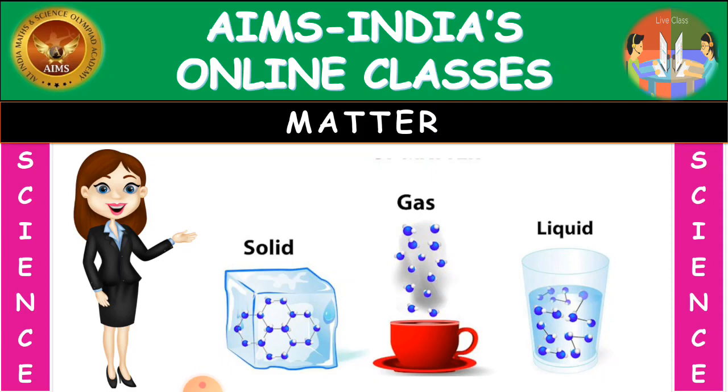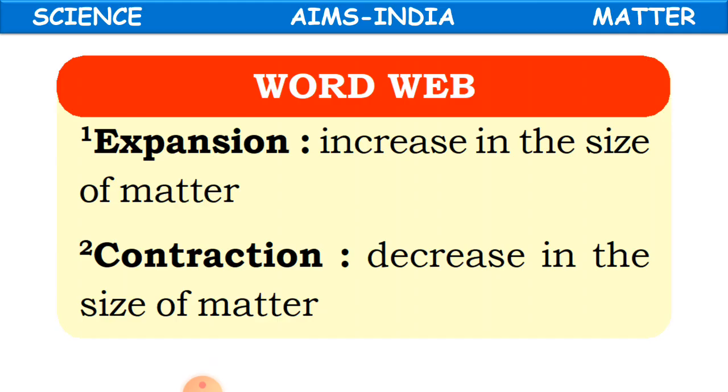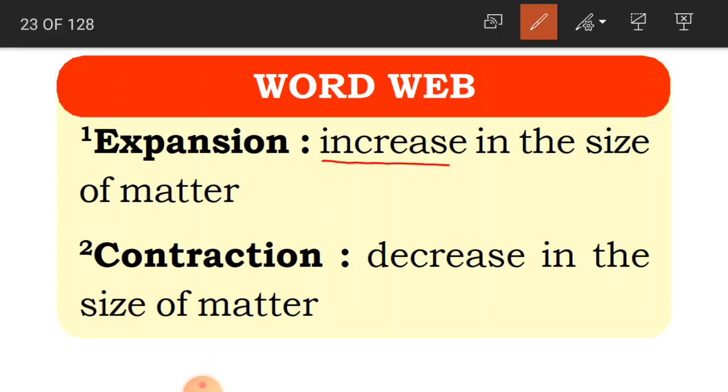In the previous session we discussed atoms, molecules, and what happens when they are heated and then cooled down. We learnt about two things. What is that? That is expansion. Expansion is the increase in the size of matter.